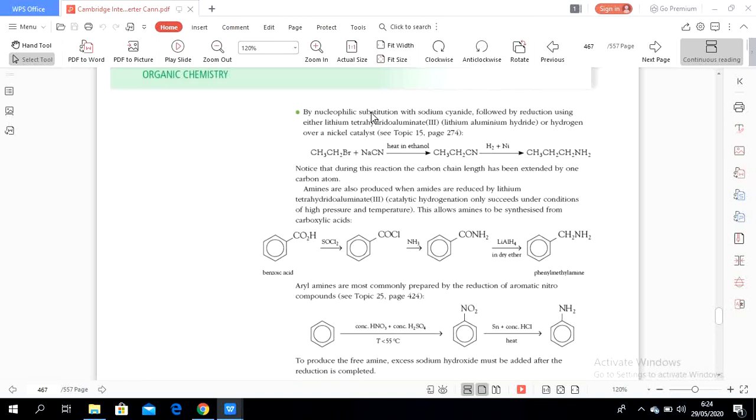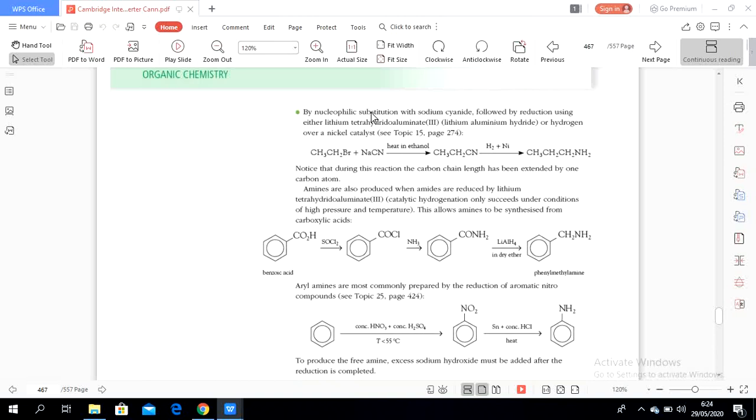Amines are also produced when amides are reduced by lithium tetrahydroaluminate. Catalytic hydrogenation only succeeds under conditions of high pressure and temperature. This allows amines to be synthesized from carboxylic acid. So the second way: first, amines can be produced from halogenoalkanes.